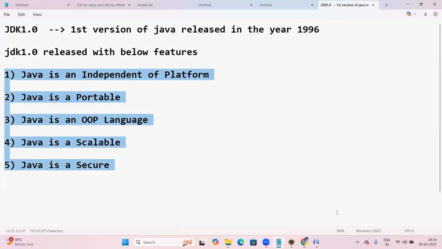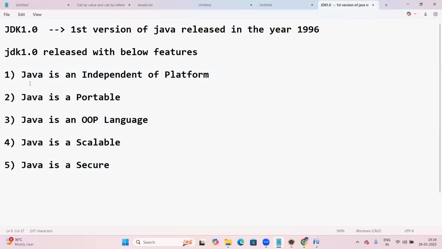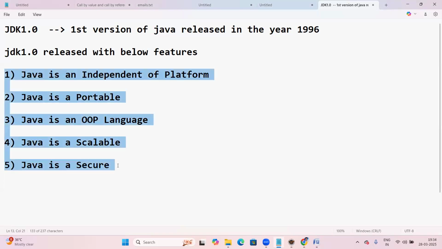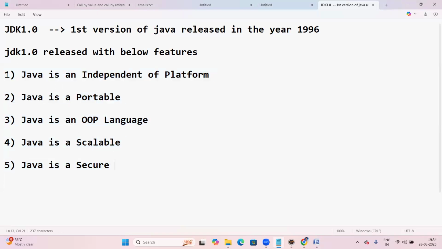Later many features were added. Out of these, the most important are these two: independent platform and portability. Because of these first two features, Java got this much popularity.